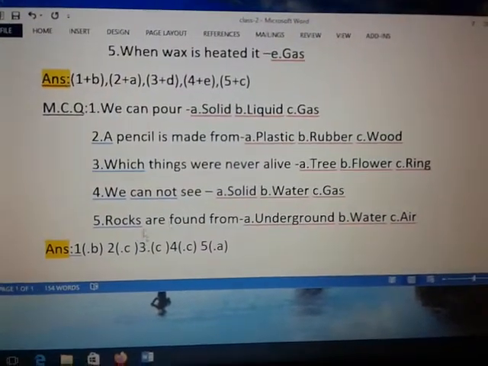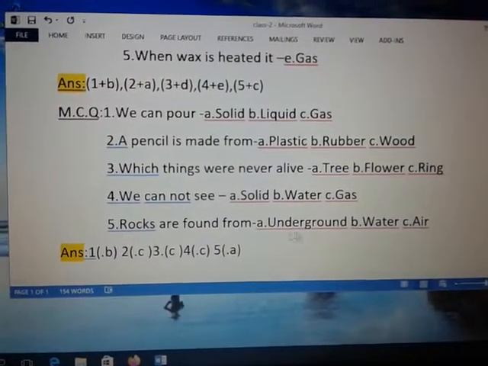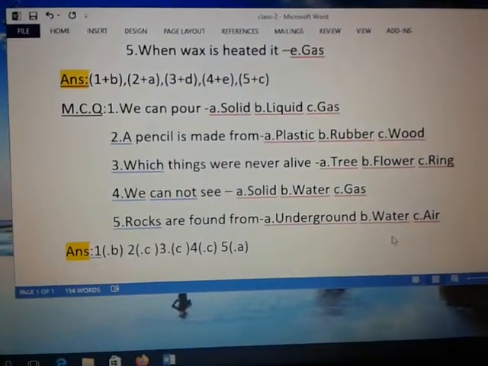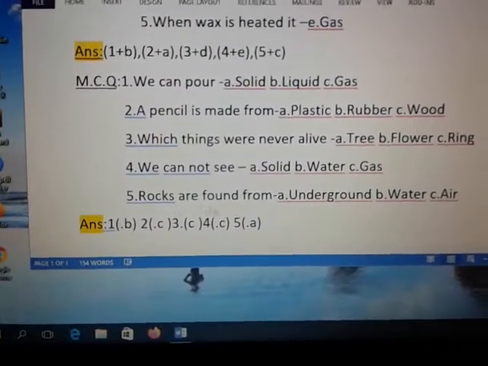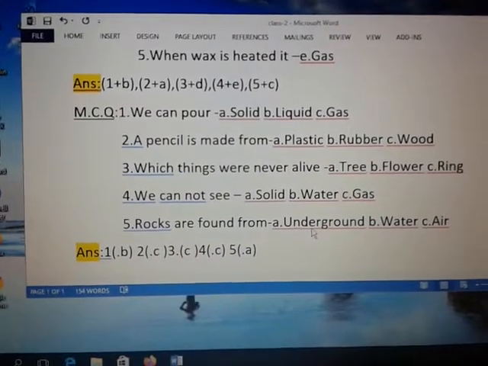Number 5, rocks are found from A, underground, B, water, and C, air. From this chapter we know rocks are found underground.